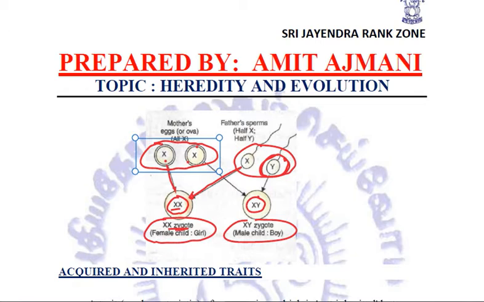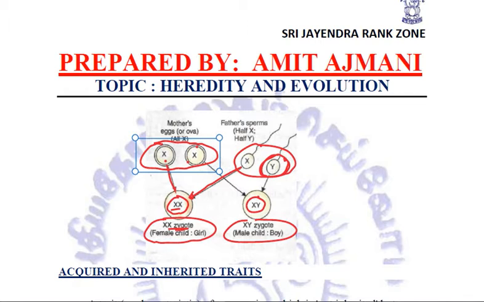So ultimately, we can conclude that the father is responsible for the sex of the child, not the mother, because the mother has got both chromosomes as X. So it depends on the father. If X chromosome comes from the father, the child born will be a female, and if Y chromosome comes from the father, the child born will be a boy. This is how sex determination in human beings takes place.